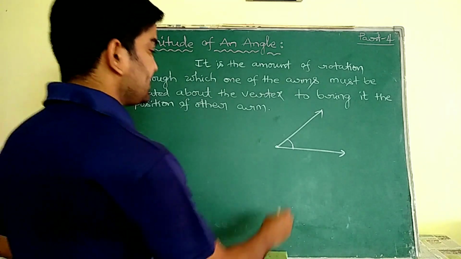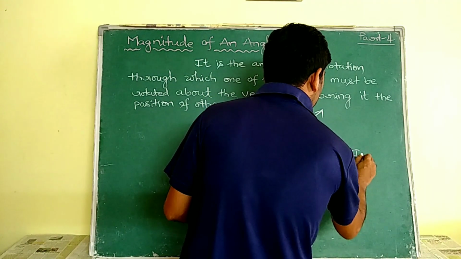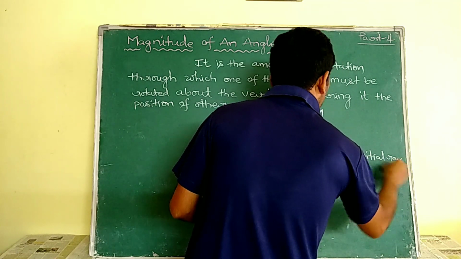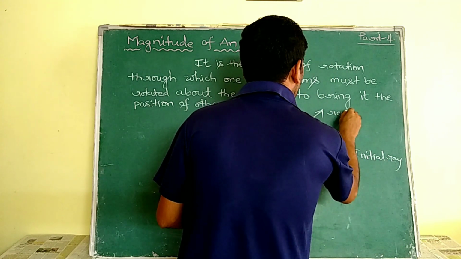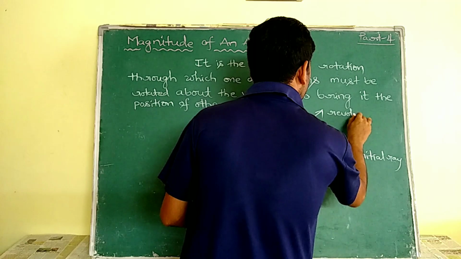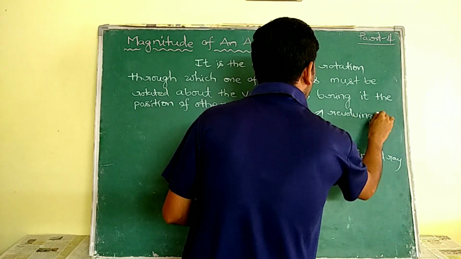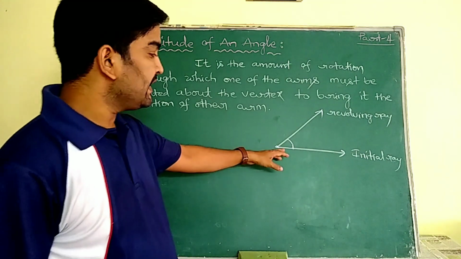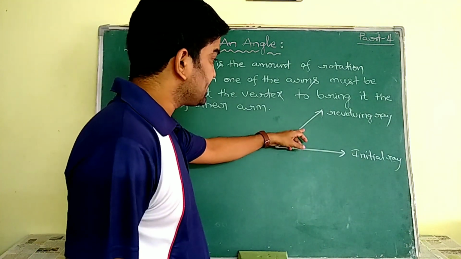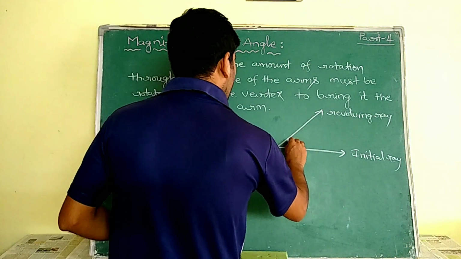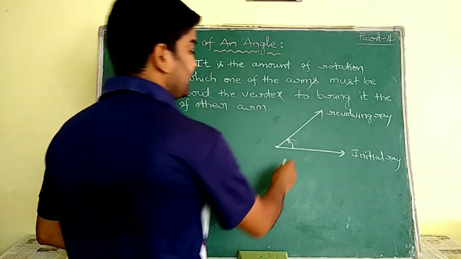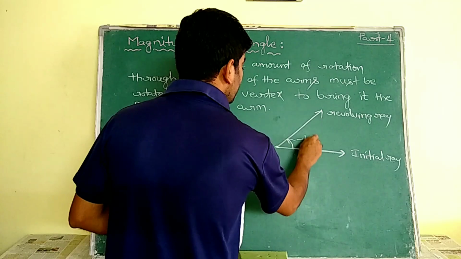See, this is known as the initial ray, and this is known as the revolving ray. If we revolve this ray in the counterclockwise direction, then it is considered as positive theta.